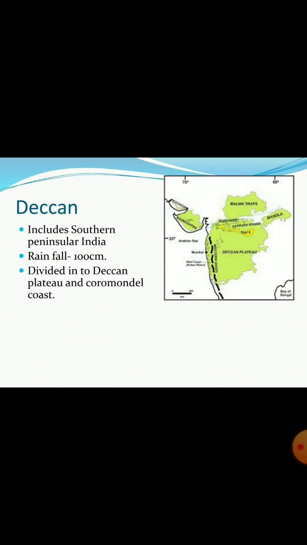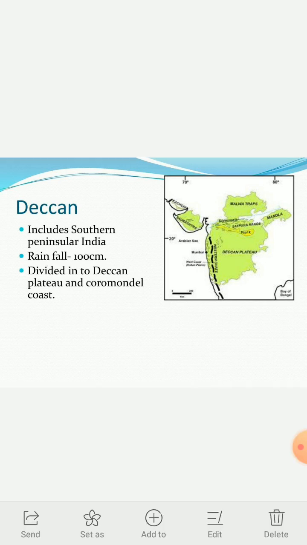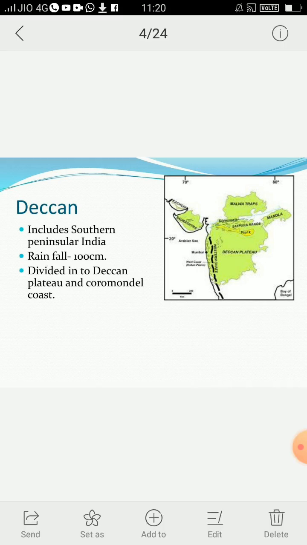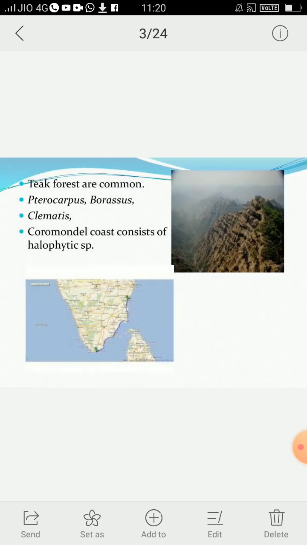Topography of this region is uneven, and it has sandy areas, fertile plains, dry rocks, and wet hills. Teak forests are very common, along with Pterocarpus, Borassus, and Clematis.